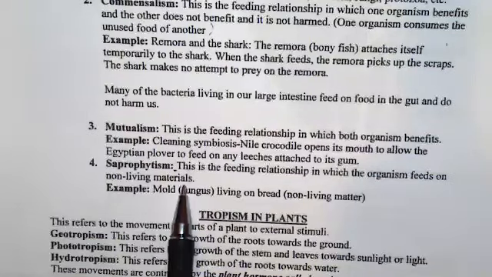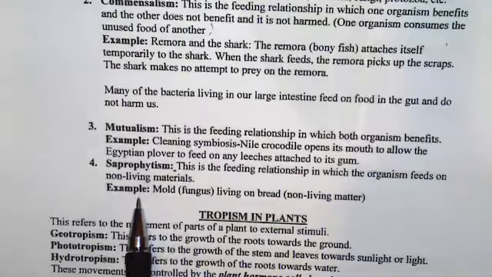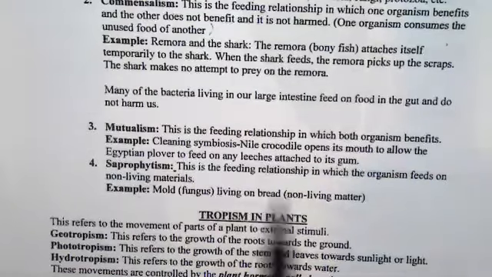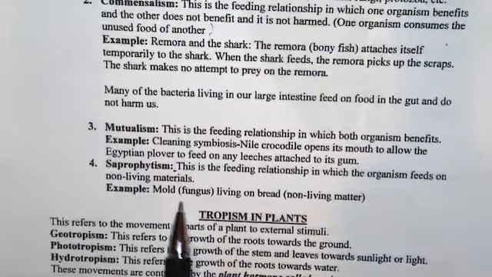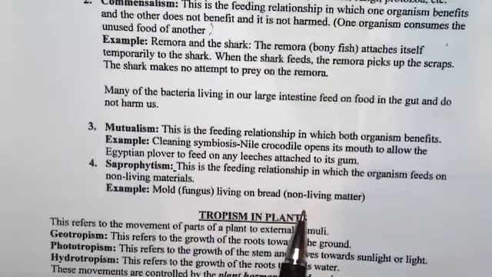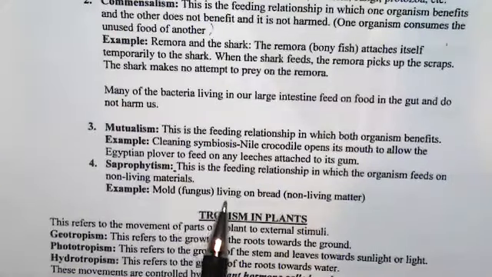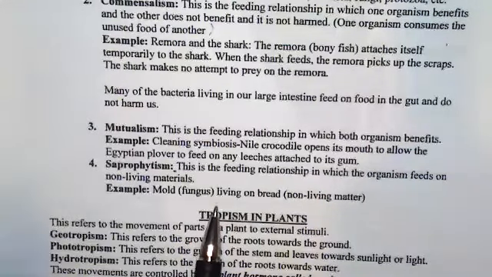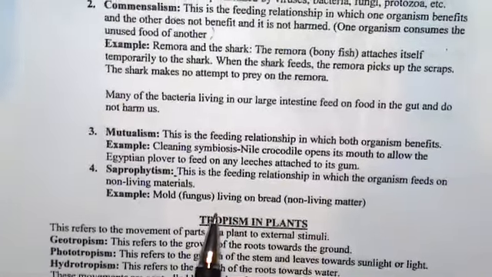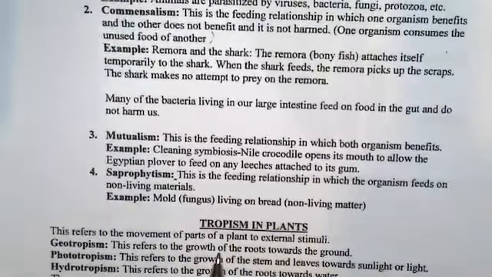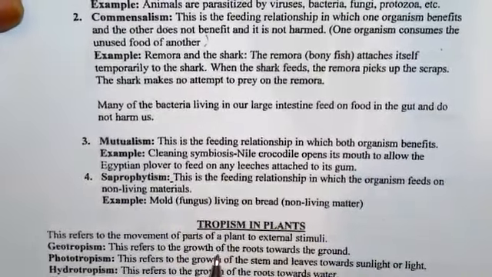An example is the mold, the fungus living on bread, non-living matter, right? Bread is non-living. So the fungus, living matter, feeds on non-living matter. This is an example of saprophytism. So the fungus is a saprophyte, right? So that is what we want to talk about today, saprophyte. So we'll end our lesson here on ecology. We'll continue with tropism in plants in the next video.